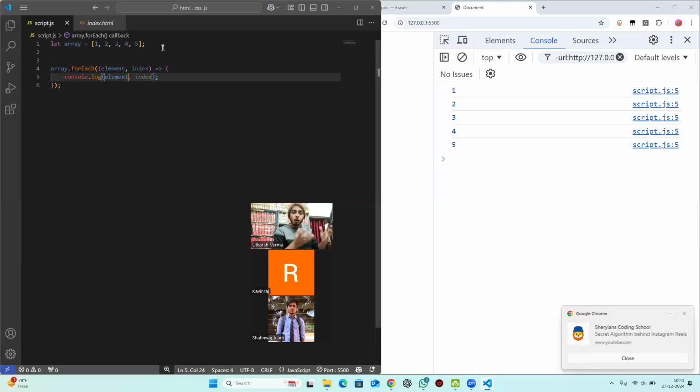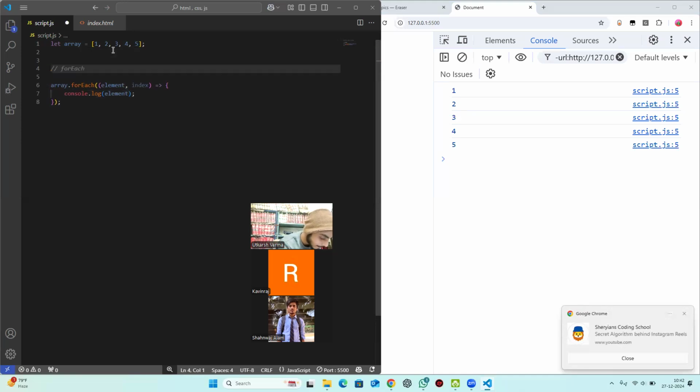Now, where does this for each come from? It is coming from the prototype, because the moment we created an array, the feature for each got connected to our array. So now our array has a feature called for each, and this feature is coming from the global prototype. But what if we unlink JavaScript's link between that prototype and the array? We can do that.